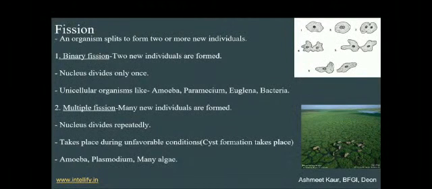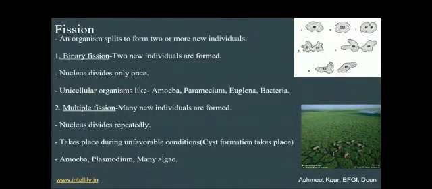The nucleus divides only once. In this picture again we see there is a nucleus present in the amoeba and it starts dividing, and coming to the fifth point it divides into two. After division of the nucleus, the cytoplasm also divides, so it is binary fission. Unicellular organisms like amoeba, paramecium, euglena and bacteria are formed by this kind of fission. Unicellular means the organism with a single cell.